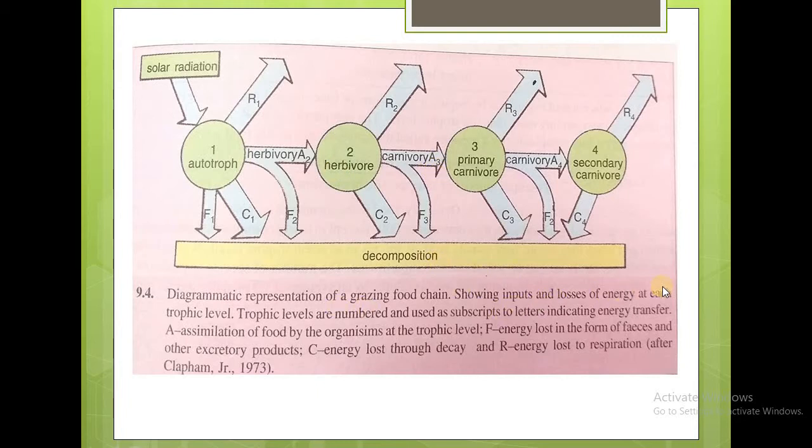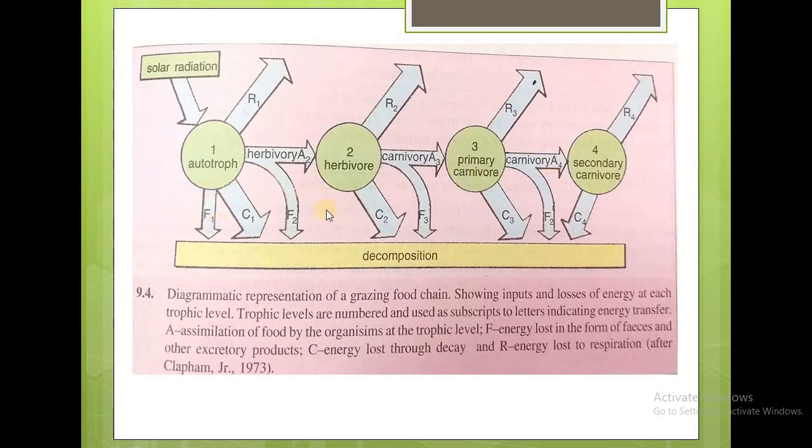diagram showing the inputs and losses of energy at each trophic level, the first, the second, third and the fourth trophic level. A represents the assimilation of food by the organism at the trophic level, that is A2, A3, and A4 represent the assimilation of the food at each trophic level.